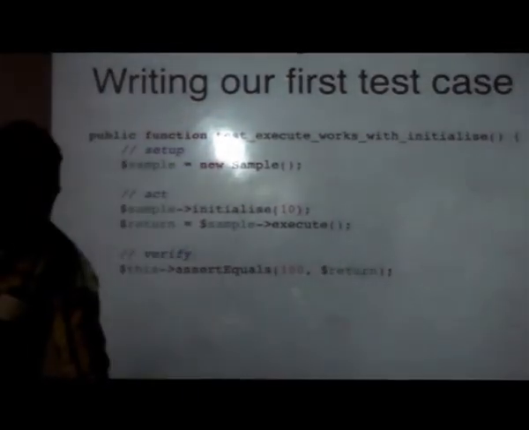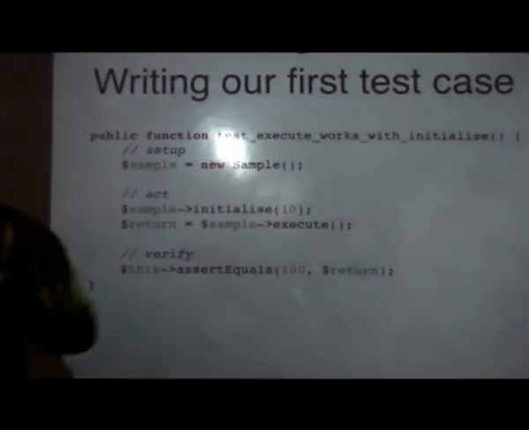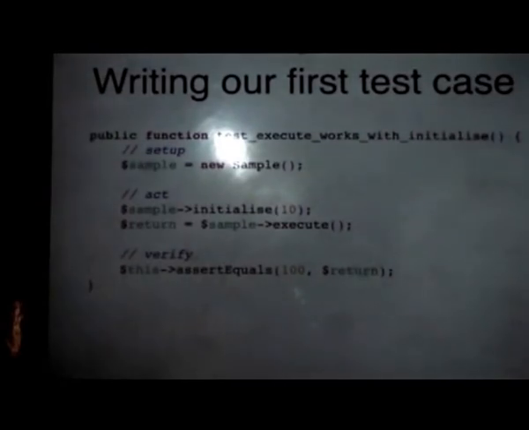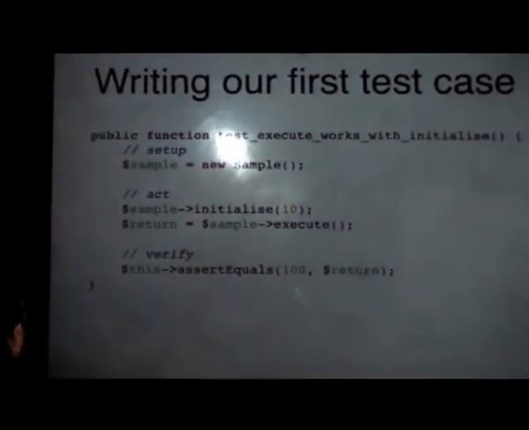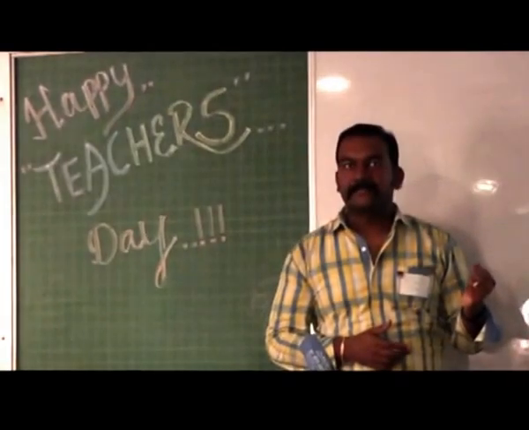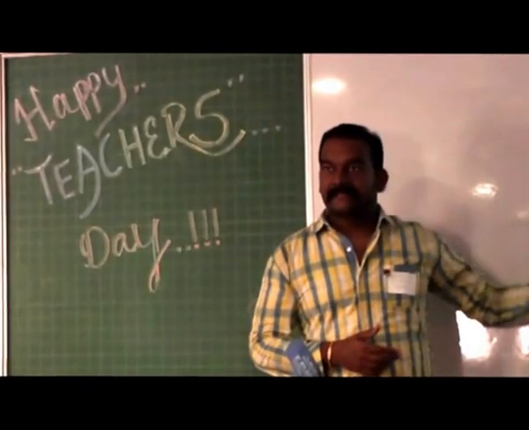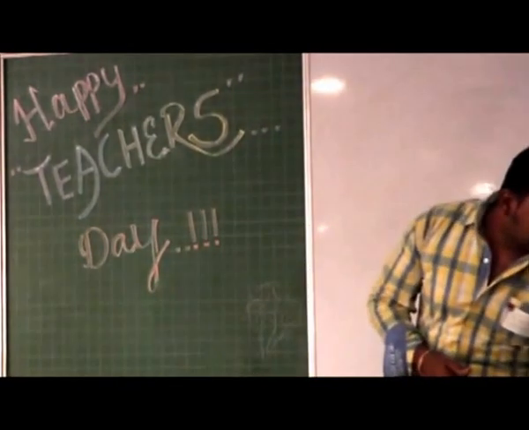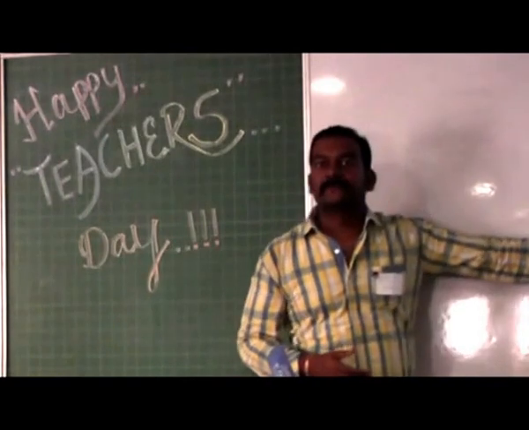Now, if you looked at the original code, there was also another case. If somebody called the execute method without calling the initialize method, what should happen? You should throw an exception. Now we need to validate that also. So this is the test case for doing that.